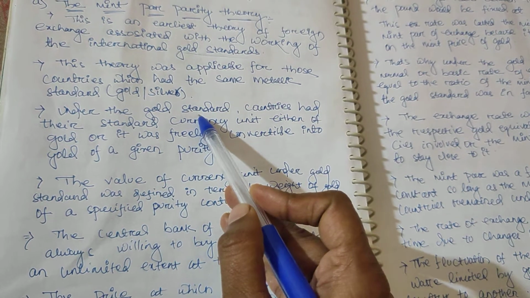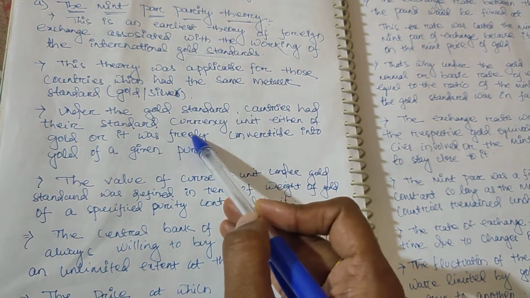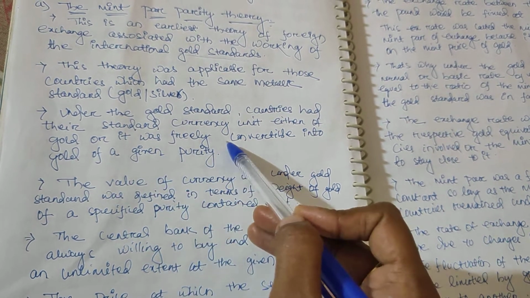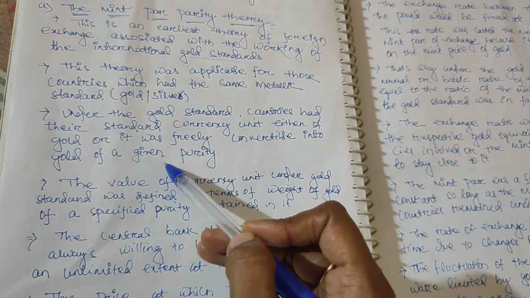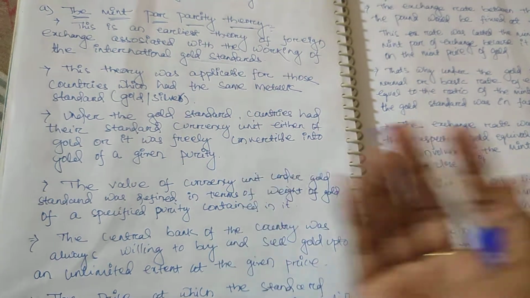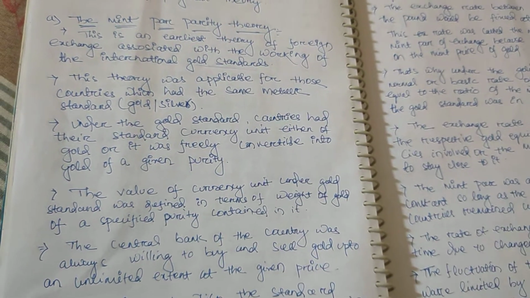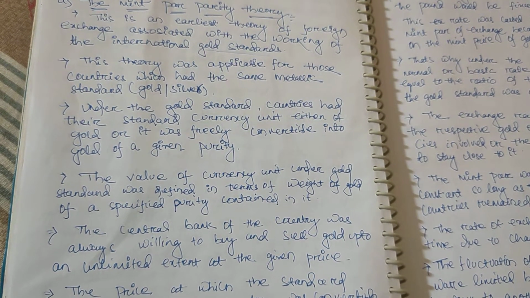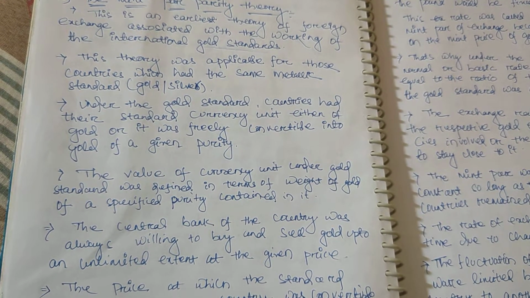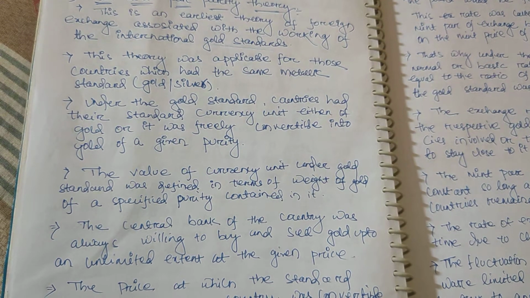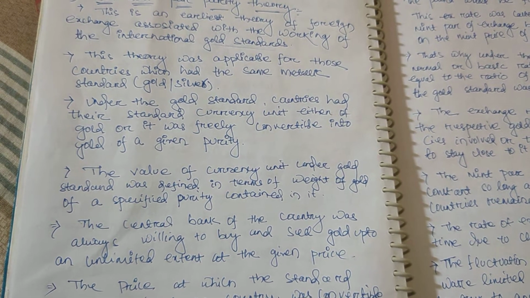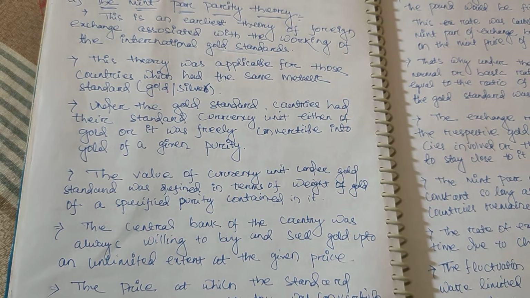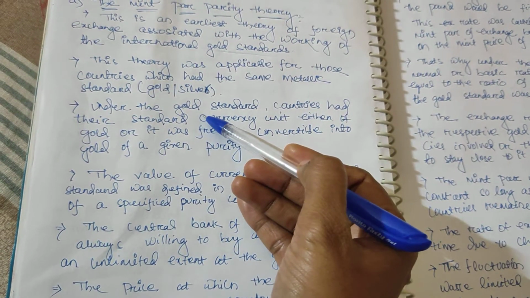Under the gold standard, the country had its standard currency unit either of gold or freely convertible into gold of a given purity. Just like nowadays, if you go to Manappuram or any gold loan, they will check whether it is 24 carat or 22 carat, and every bank decides its loan amount like that. At that time they decided the currency value according to the gold standard.